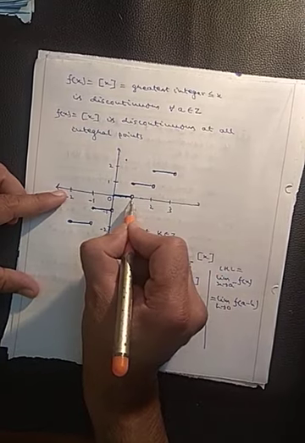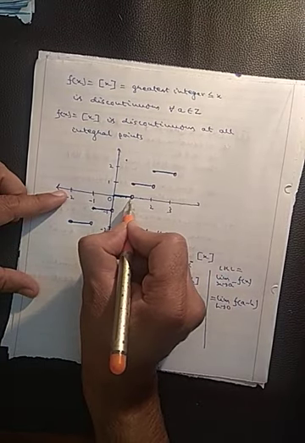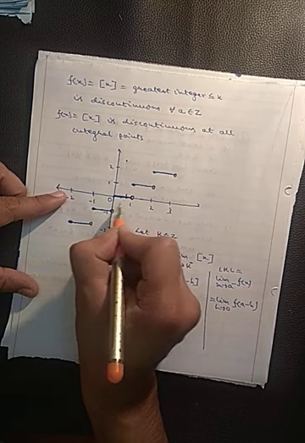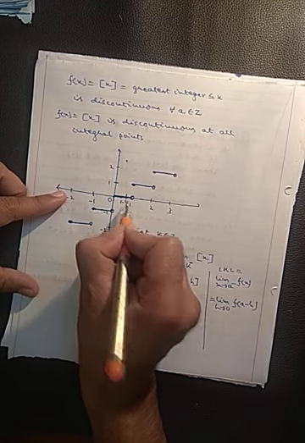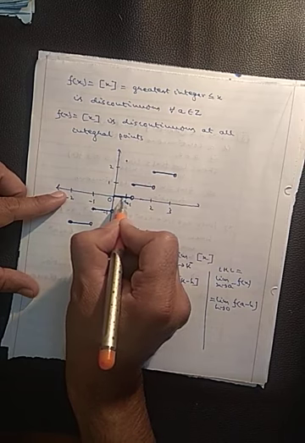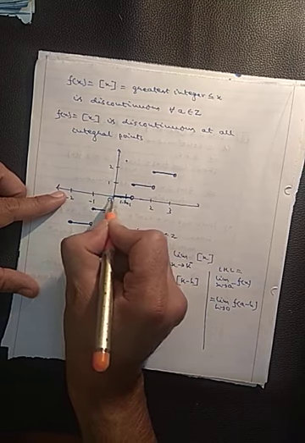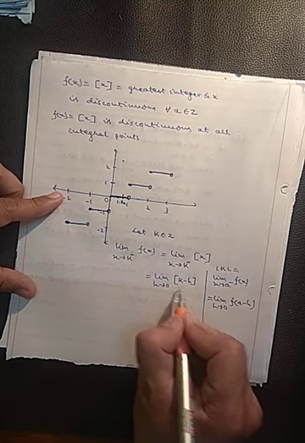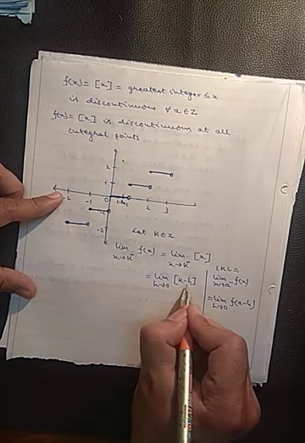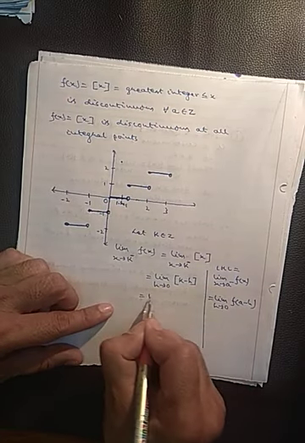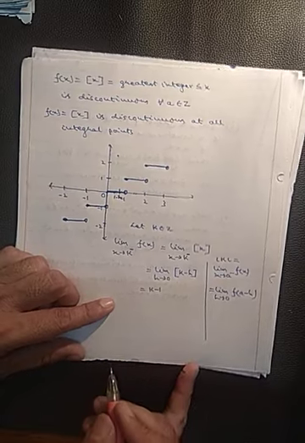For example, if you take k equals 1, then 1 minus h will be here. This is 1 minus h. So what is greatest integer of 1 minus h? It is the integer which is less than 1 minus h, and which is 0. So what is greatest integer of k minus h? You will get the integer which is less than k, which is equal to k minus 1.